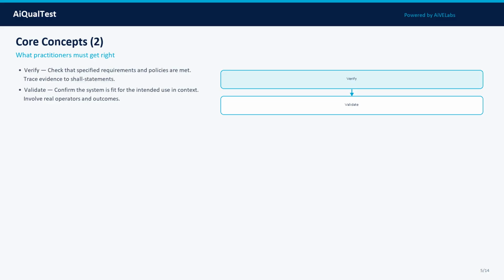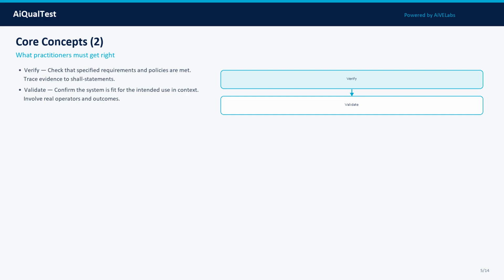Concept 3: Verify. Check that specified requirements and policies are met. Trace evidence to shall statements. Again, treat this as a measurable property, tracked across model, prompt, data, and tooling changes.